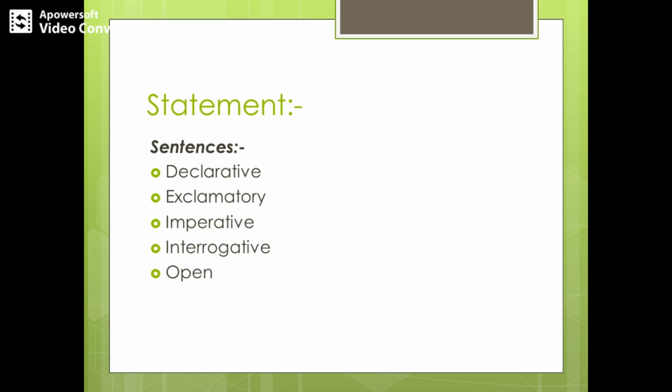So we have got different sections in sentences. The sentences may be of the declarative kind, exclamatory, imperative, interrogative or open sentence. So what exactly is a declarative sentence? Declarative sentence means declarations, or it can be said to be a complete sentence which is true or false by all means.